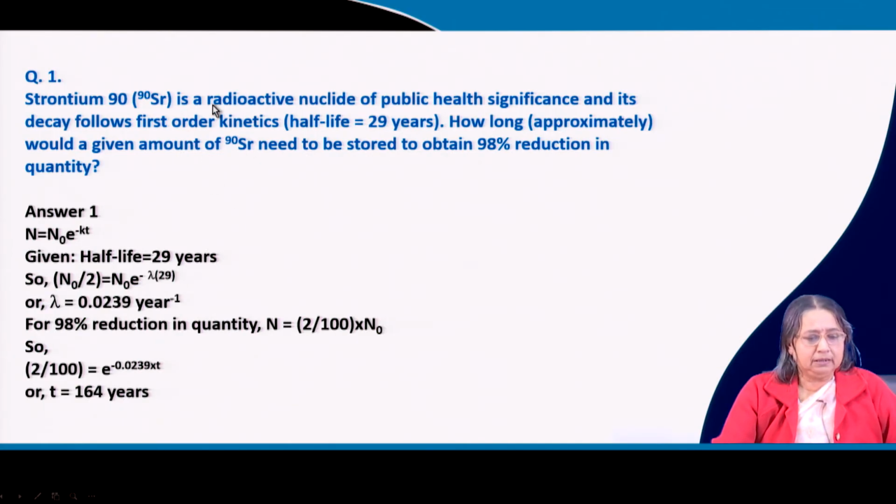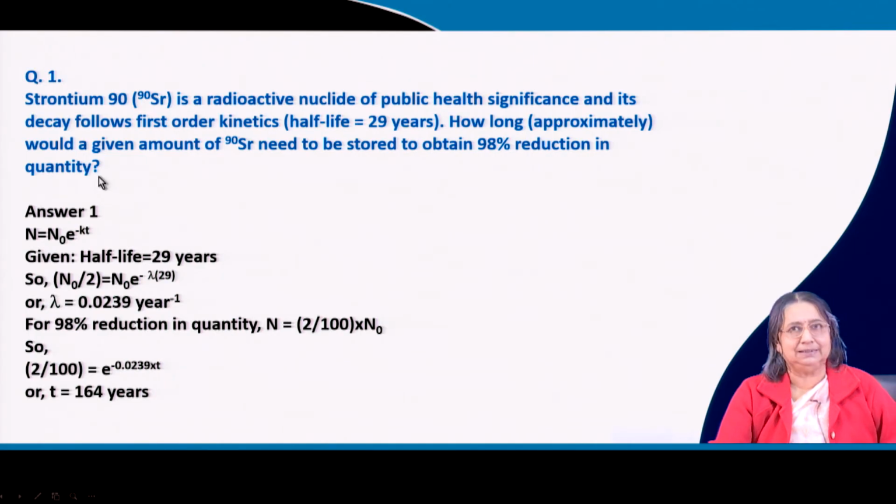Now, strontium 90 is a radioactive nuclide of public health significance, and its decay follows first order kinetics. Half life is 29 years. How long approximately would a given amount of strontium 90 need to be stored to obtain 98% reduction in quantity?